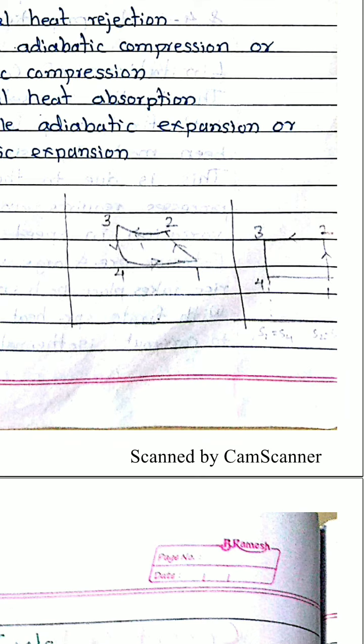Similarly, in the right hand side diagram, which is the TS diagram, on the y-axis there is temperature and on the x-axis there is entropy. So if you observe 1 to 2, this is the isentropic process. The entropy is constant and only temperature increases. On the PV diagram, from 1 to 2 the volume decreases and pressure increases.